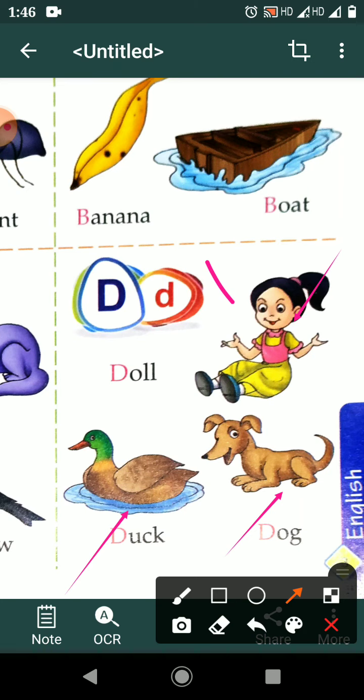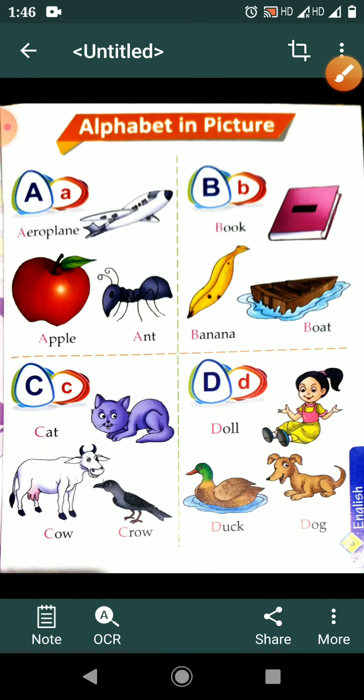D for dog. Good. Now again, A for apple. B for book. C for cat. D for doll. A for apple. A for aeroplane. A for ant. B for book. B for banana. B for bird. C for cat. C for cow. C for crow. D for doll. D for duck. D for dog. Good. Next.